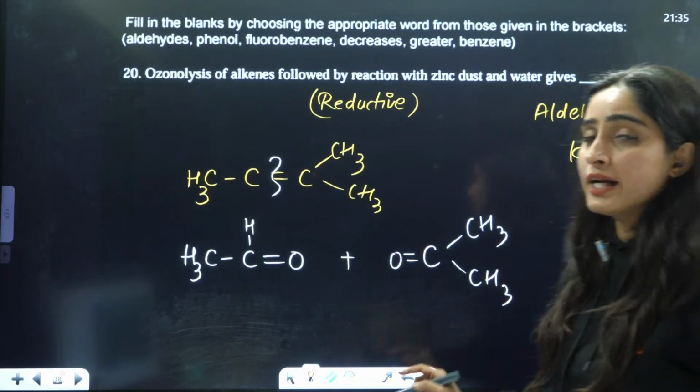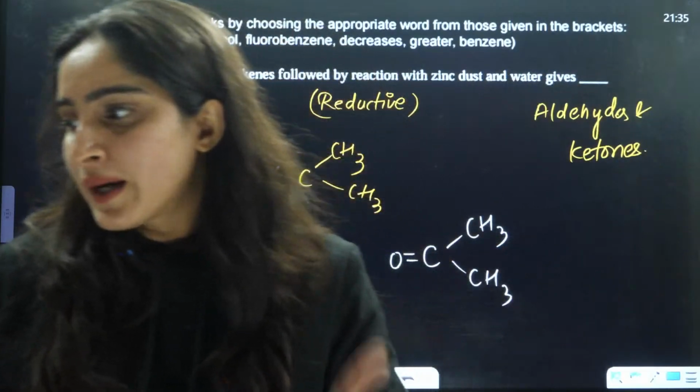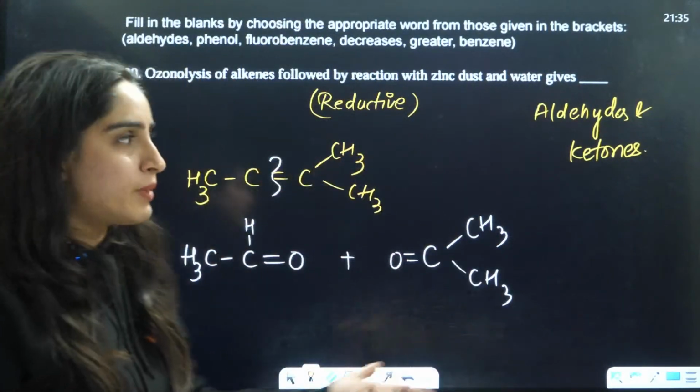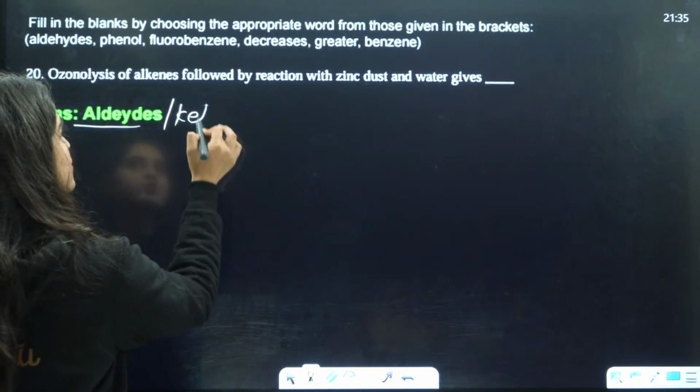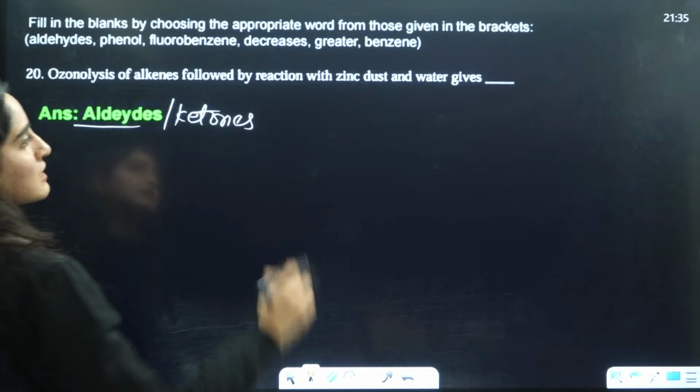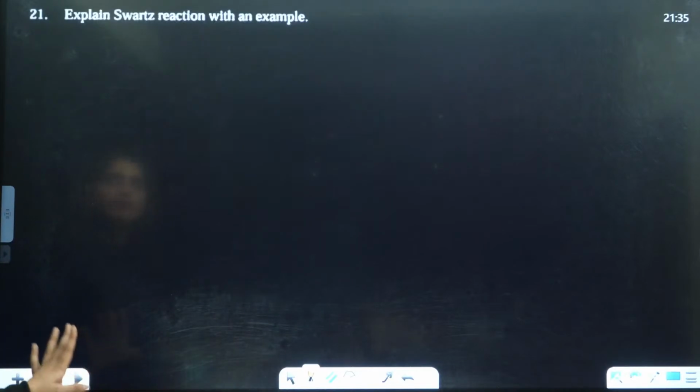So one aldehyde and one ketone was formed. Nothing else but aldehydes and ketones will be formed here, right? Aldehydes or ketones will be formed here. Okay, so the answer is going to be this.